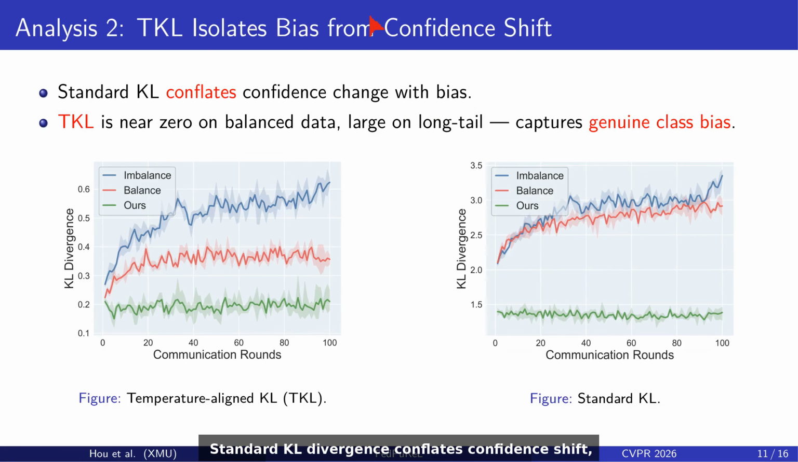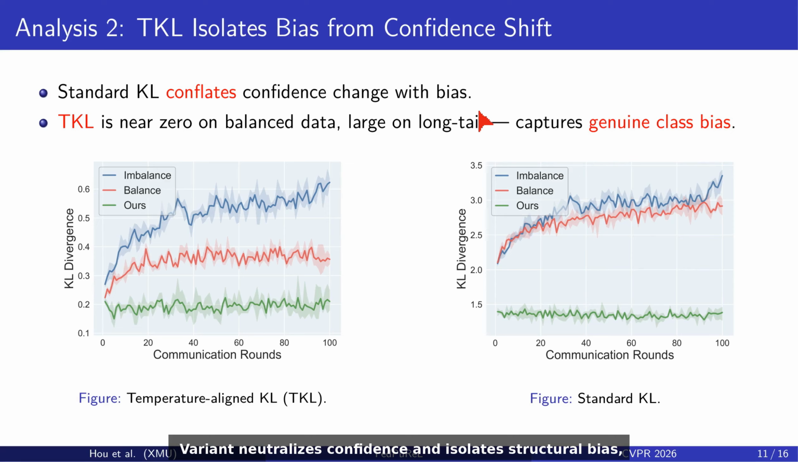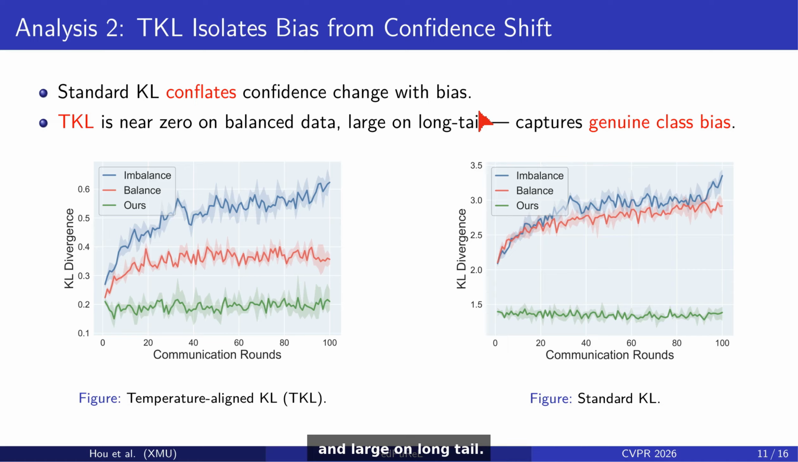Standard KL divergence conflates confidence shift with actual class bias, staying large even on balanced data. Our temperature-aligned variant neutralizes confidence and isolates structural bias, becoming near zero on balanced data and large on long tail. The plots confirm that this metric captures genuine balance erosion rather than spurious confidence changes.